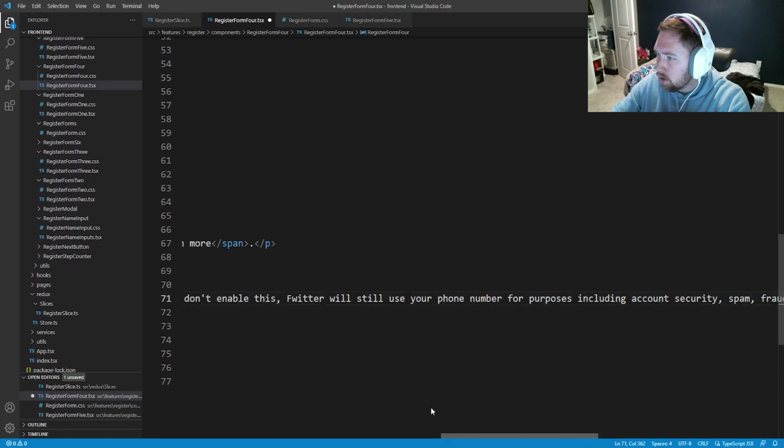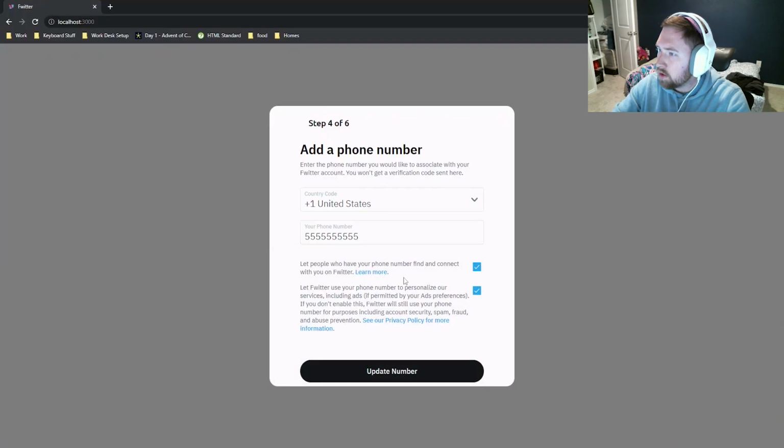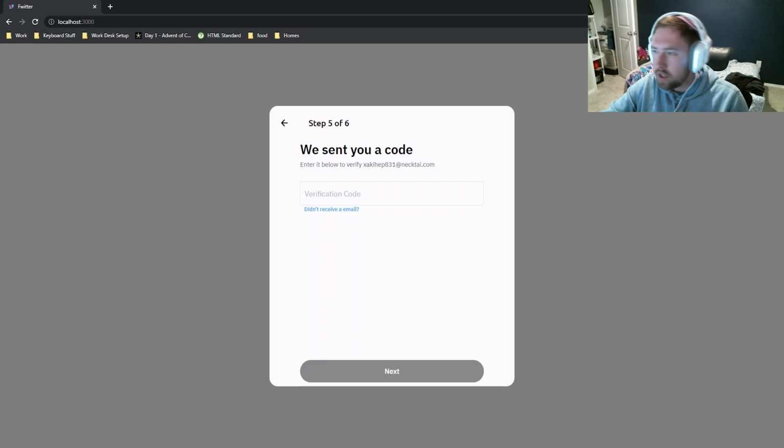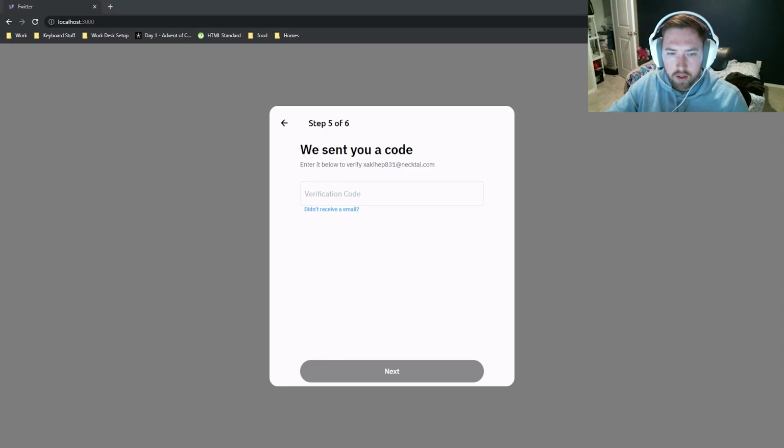And is there another one? No, I just missed that one. Let's see if it reset. Nope, cool. So now that's good. Now I think it should send the email. If it doesn't, I'm going to have to do some more debugging. Well, yeah, I just need to reset the credentials. Now we wait for the email. I have our email, so I'm going to go ahead and copy paste it in.